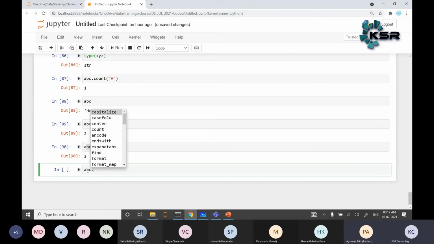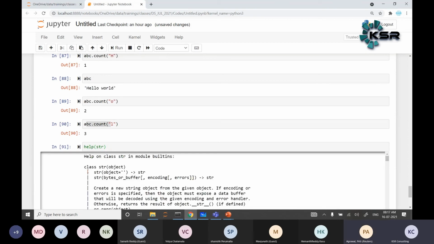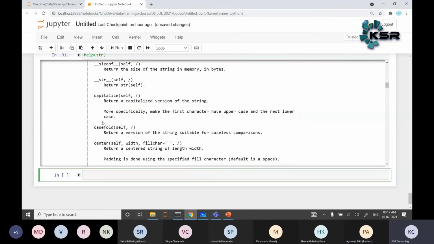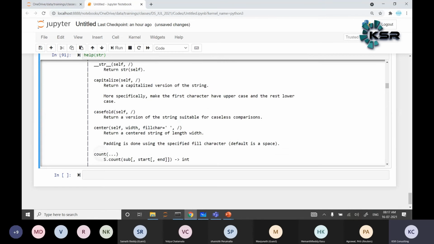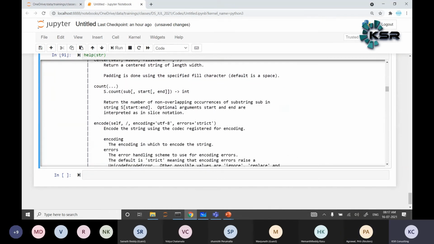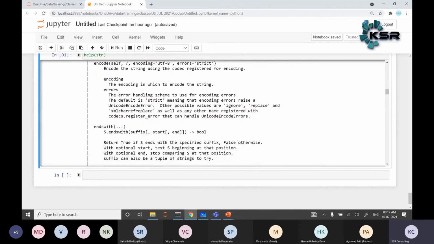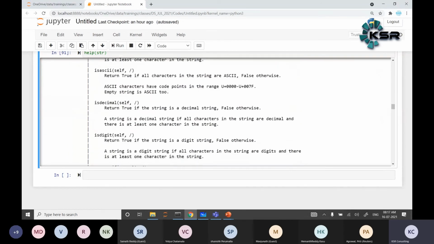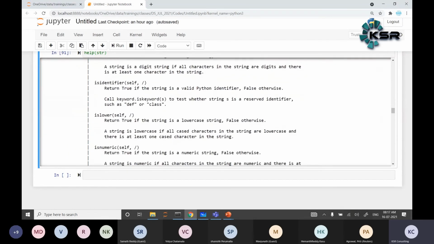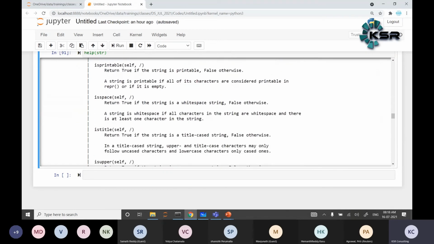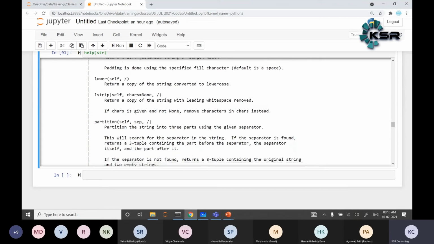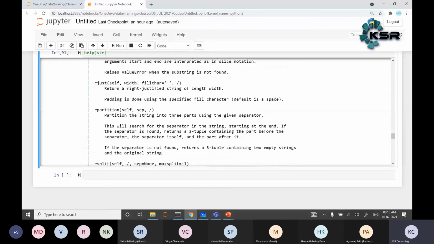Okay. Sir, I don't know all the meanings. I can write help of str. Help of str means it will give all the options. These are the options: capitalize, which returns the capital version of the string, casefold, center, count, encode, endswith, find, expandtabs, format, index, isdigit, isidentifier, islower, isnumeric, isprintable, isspace, istitle, isupper, join, ljust, lower, lstrip, partition, replace, rfind, rindex.